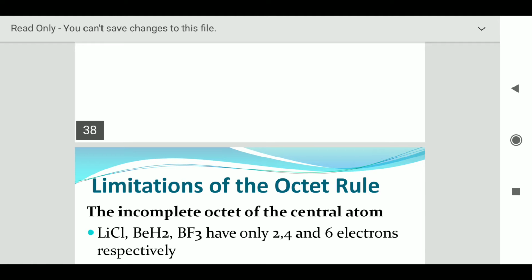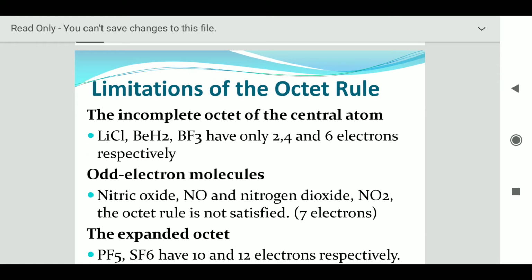Like I have given an example, a wonderful example, of lithium chloride, beryllium hydride and BF3. In these, the outer orbit octet is not completed, having only 2, 4 and 6 electrons, because normally if there is a complete octet there have to be 8 electrons. But in lithium chloride and beryllium hydride, there are only 2, 4 and 6 electrons respectively. So this is one of the major limitations of the octet rule.